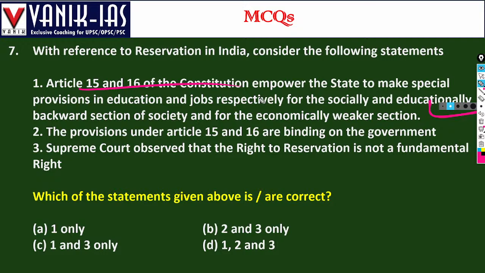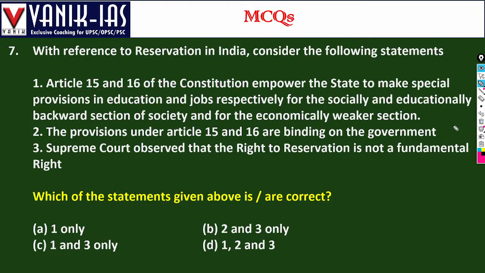The provisions under Articles 15 and 16 are binding on the government. Now, the provisions under Articles 15 and 16 are not binding on the government. Government may amend. It makes some provisions of reservation for certain sections of the people.